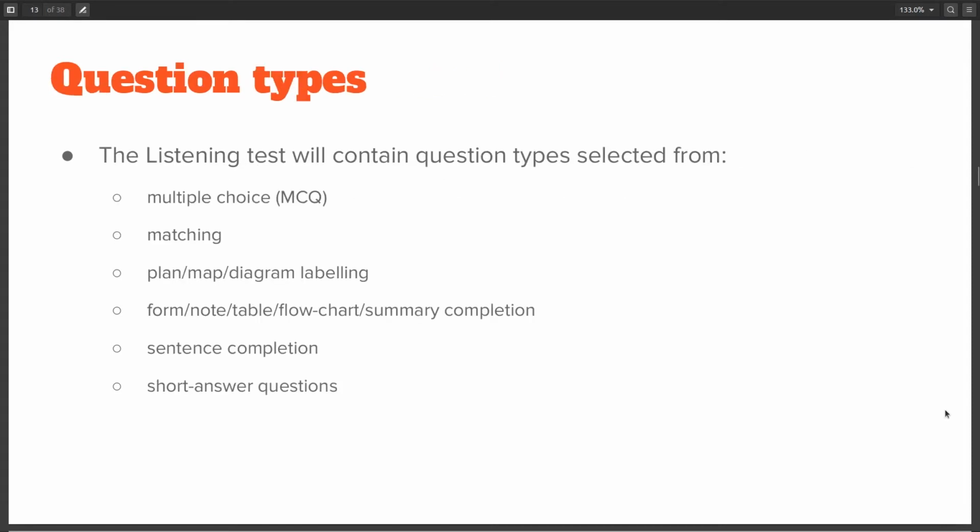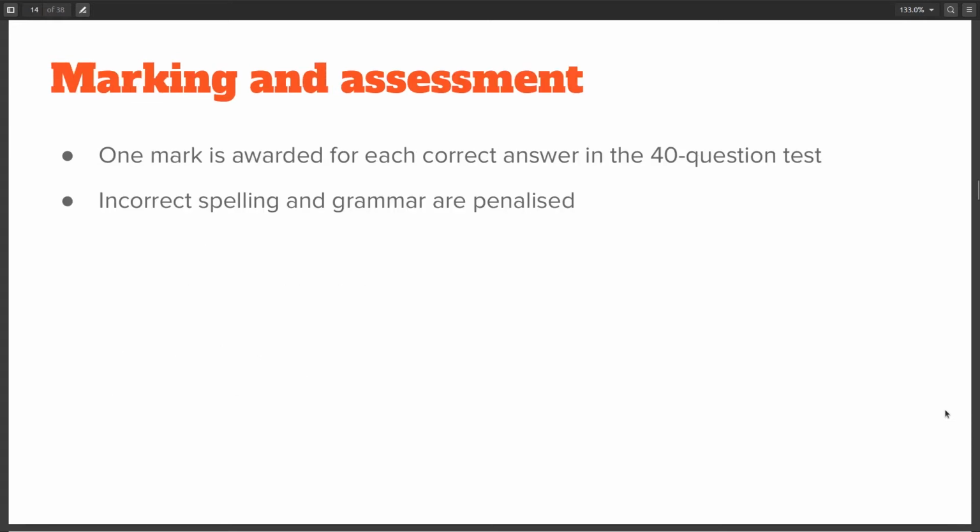So, the listening test has multiple question types such as MCQ, question matching, plan map, diagram labeling, etc. The assessment for this is pretty straightforward. 1 mark is awarded for each correct answer in the 40 question test. An answer will be considered incorrect if it has incorrect spelling or grammar.